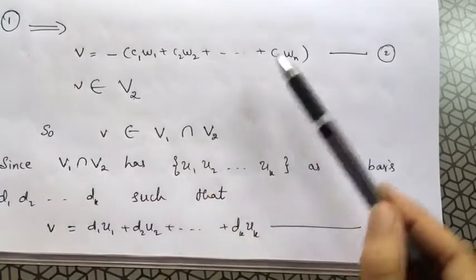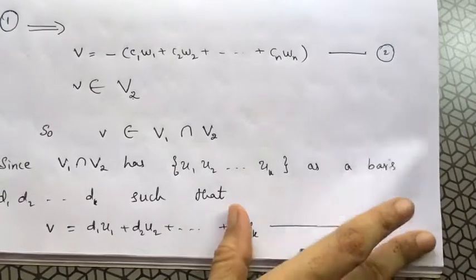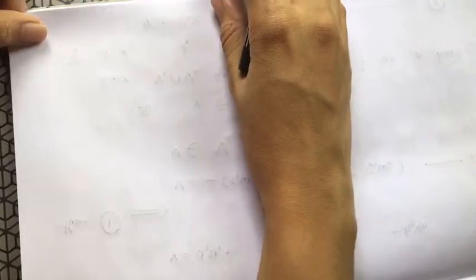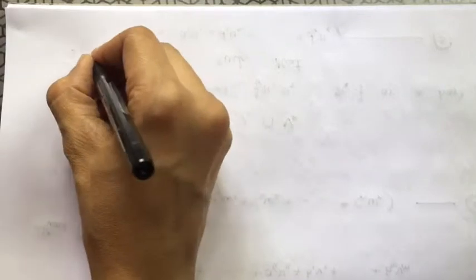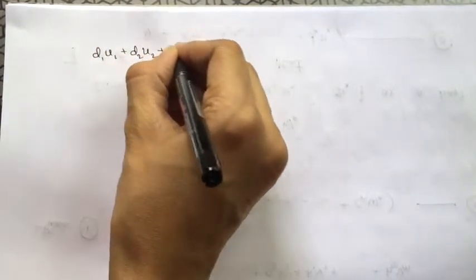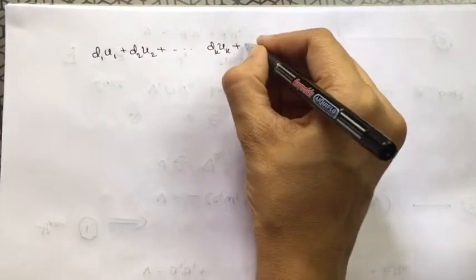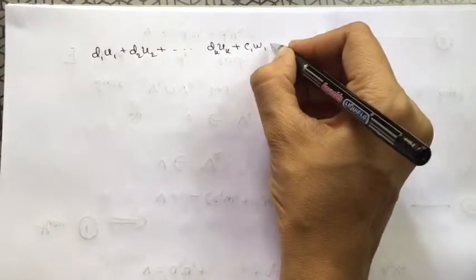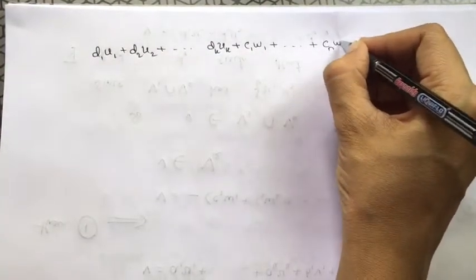So now we have two linear combinations, expression 2 and expression 3. I'll club them so that I get d1 u1 + d2 u2 + ... + dk uk + c1 w1 + c2 w2 + ... + cn wn equal to 0.